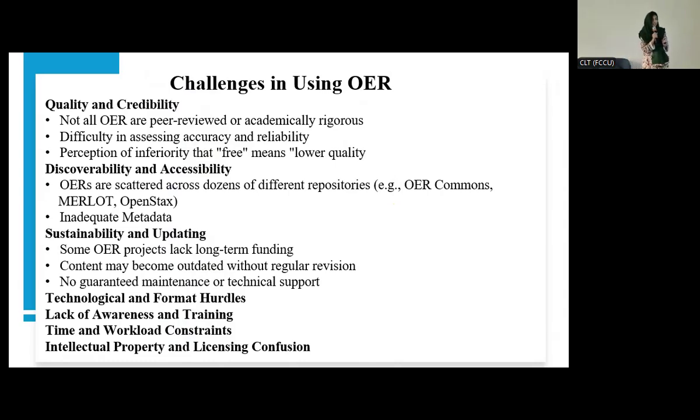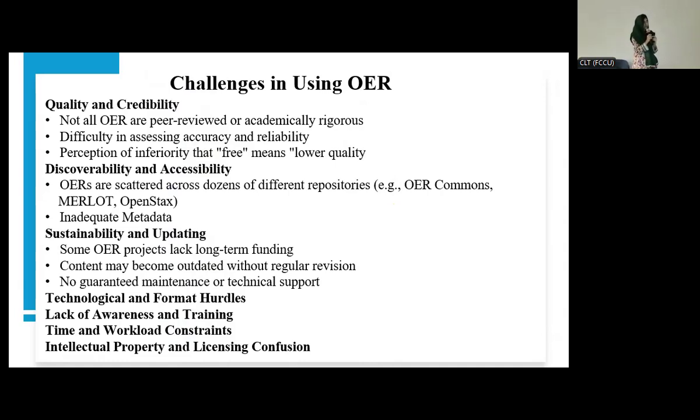Why am I saying this? Because if you see the second challenge, discoverability and accessibility, OERs are scattered across dozens of different repositories. It's not a single platform where you are going to access all the OER sources. No, it's not. You are going to search multiple sources, and you are going to invest your time and energy. So it's not free, right? And another discoverability and accessibility issue that we face while using OER is inadequate metadata. Maybe they are not giving those specific keywords that you are going to search in that database. So yeah, it will not find your desired information if they didn't index those particular keywords in their database, right?